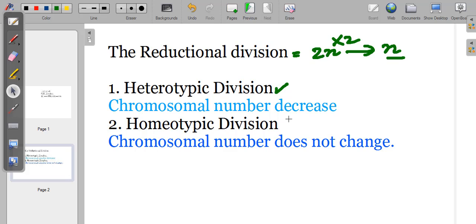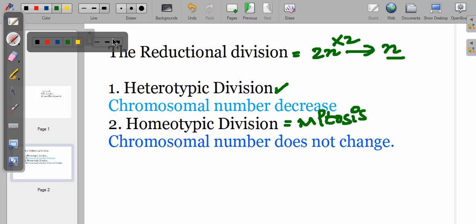The homeotypic division almost resembles mitosis. You do not see any changes in the chromosome number. It just duplicates the chromosomes by way of mitosis.